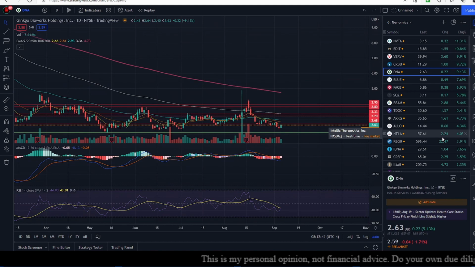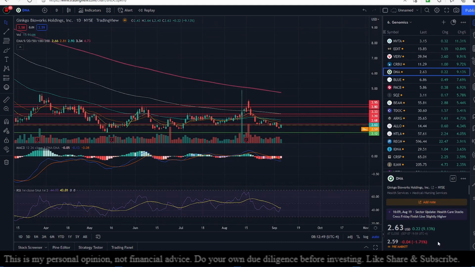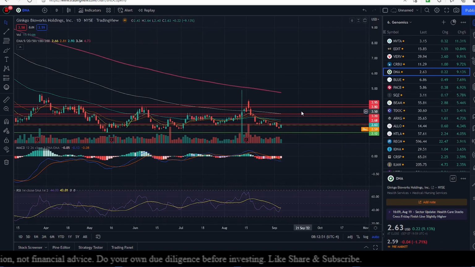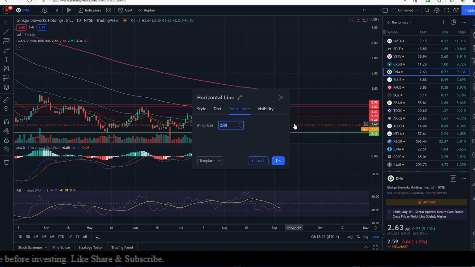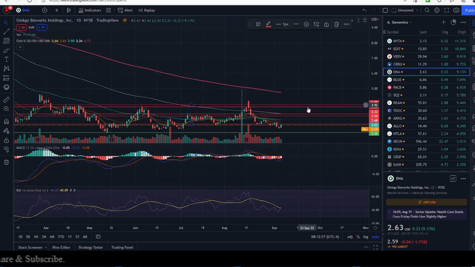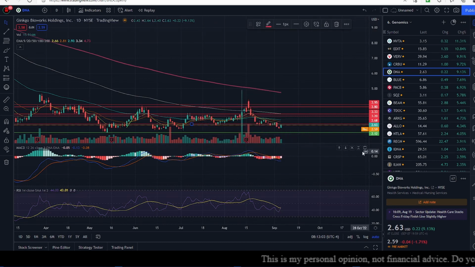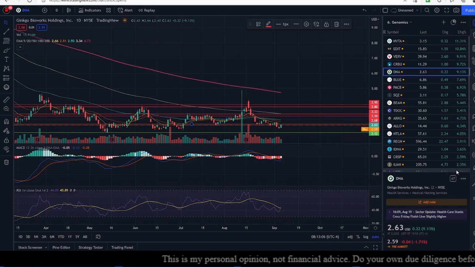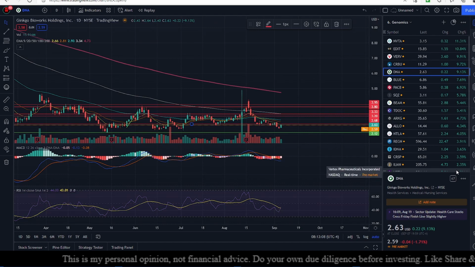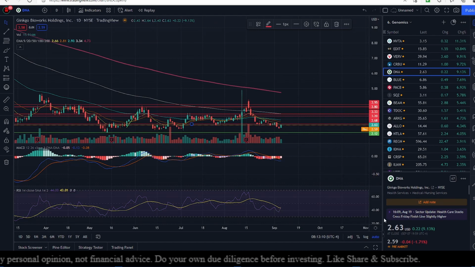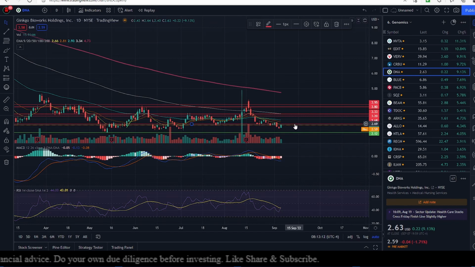DNA had a 9.13% increase yesterday, and a 1.71% drop today. So there's a bit of a giving up of gains, and all these lines of resistance are going to continue to perform as resistance. This is the resistance for today, 2.68, which is also closely aligned with the 9-day exponential moving average sitting at 2.66. Right now, pre-market, we are at 2.59. So I think this is going to be a major resistance for today, and our support is going to be at 2.12.